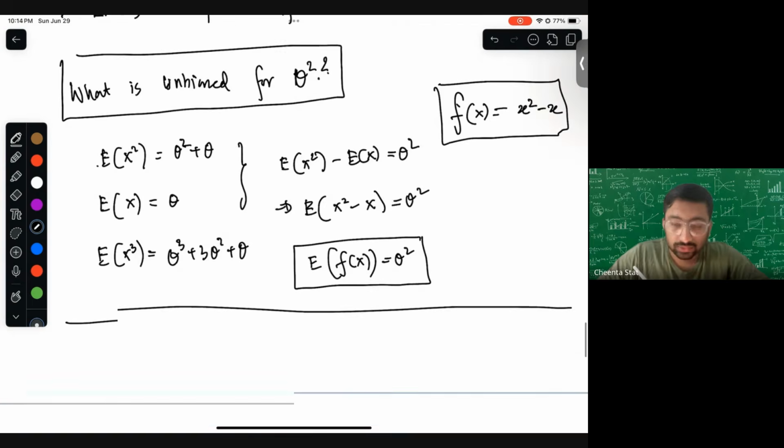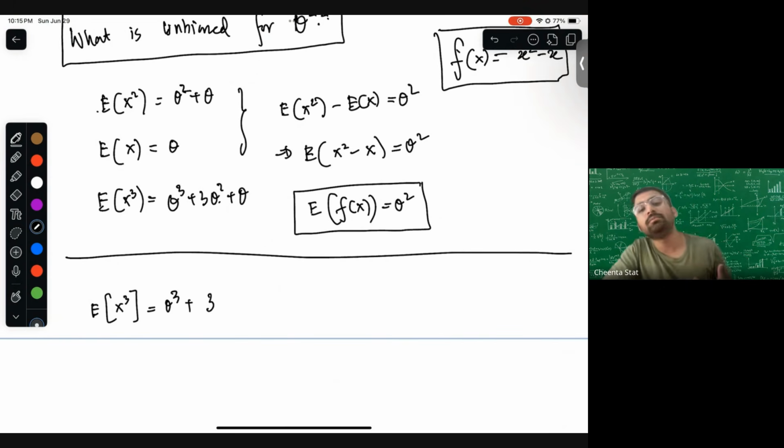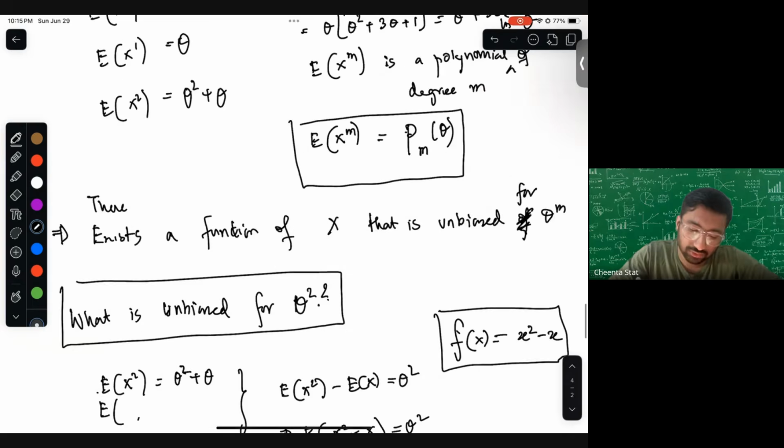Right, so now it's interesting. You can now see that this is equal to theta cube plus 3 times... now you replace the lower degrees with expectation. And that's what you have got here.